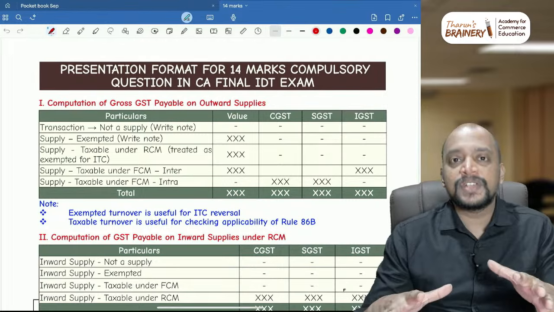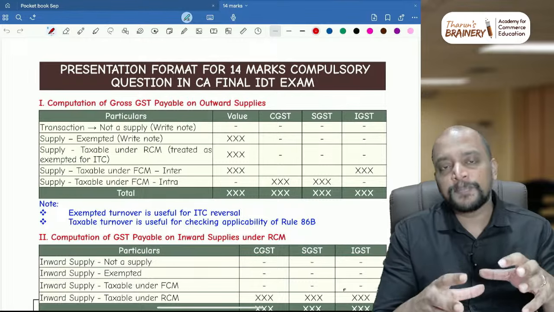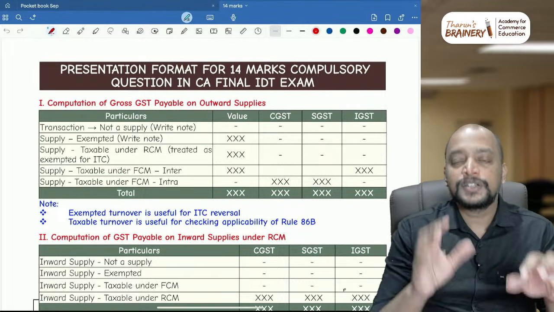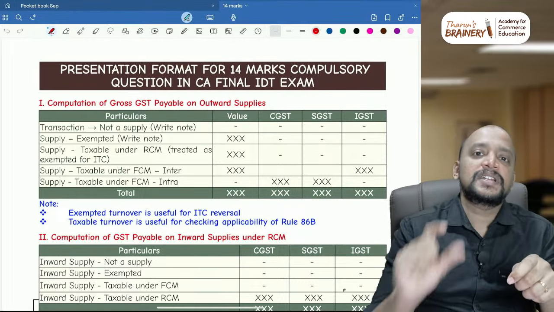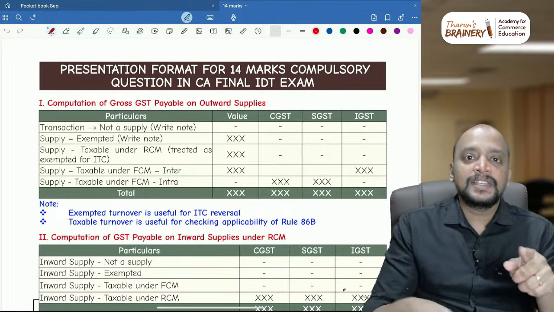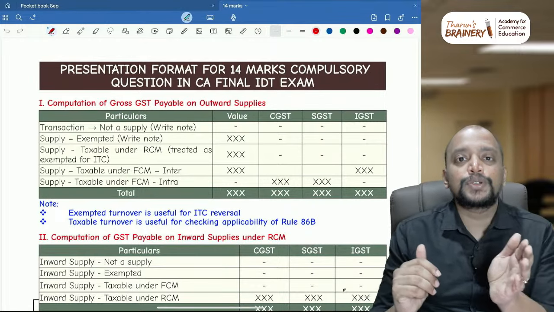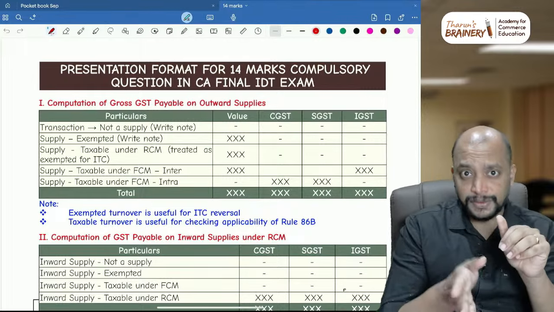In that 3 hours, the first 30 minutes you need to focus on the MCQ part. So you just keep a timer. First 30 minutes is for the MCQ part. After that MCQ part, the next 2 hours you give for question number 2 to question number 6, any 4 questions you need to write.